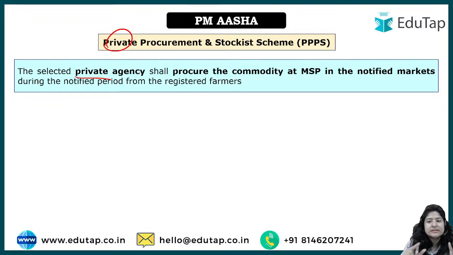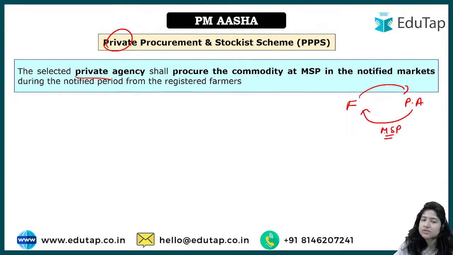So with that intention, private players are now also included in this. So what will be done here? The government says that the farmer will go to any notified, registered private agency for this particular purpose, to sell the procurement. In return, the private agency will give the MSP, which means at least MSP will be given to the farmer.